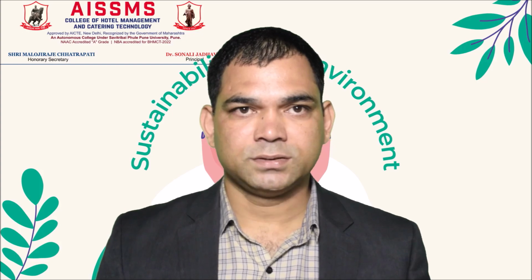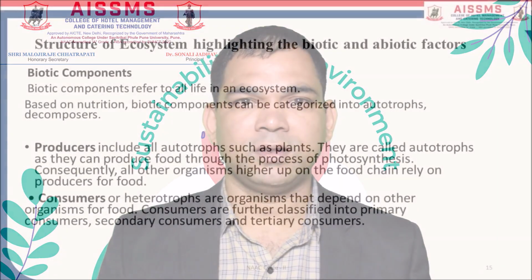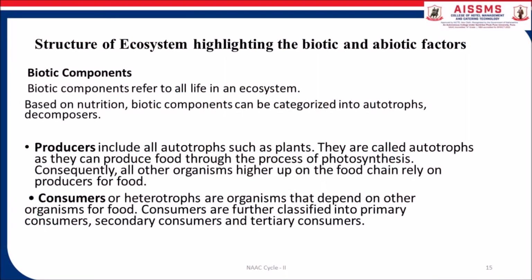Biotic components. Biotic components refer to all life in an ecosystem based on nutrition. Biotic components can be categorized into autotrophs, heterotrophs, and saprotrophs or decomposers. Producers include all autotrophs such as plants. They are called autotrophs as they can produce food through the process of photosynthesis.